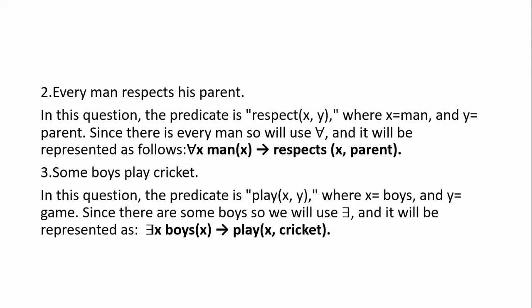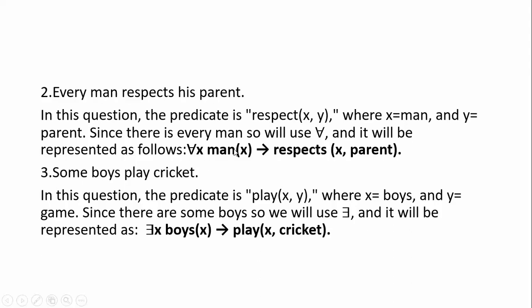Every man respects his parent. In this question, every man is also represented by which type of quantifier? The universal quantifier. Here we have two terms, and respect is the predicate: respect of x comma y, where x represents man and y represents parent.